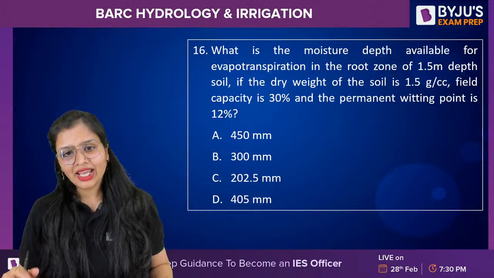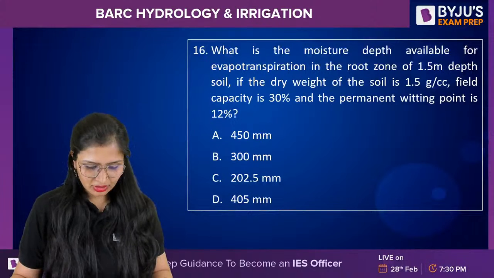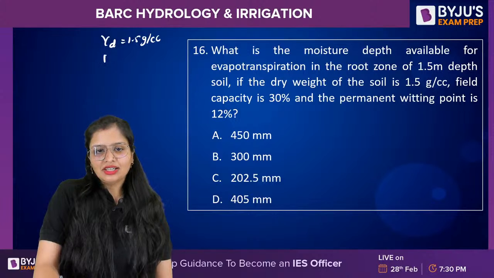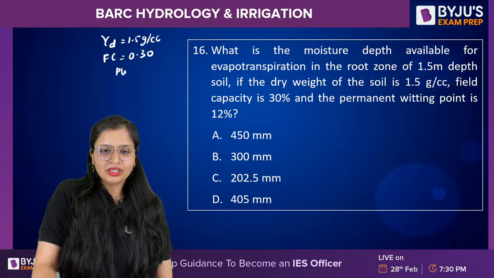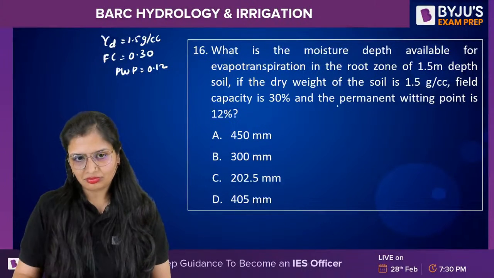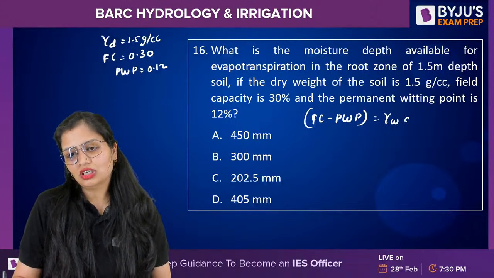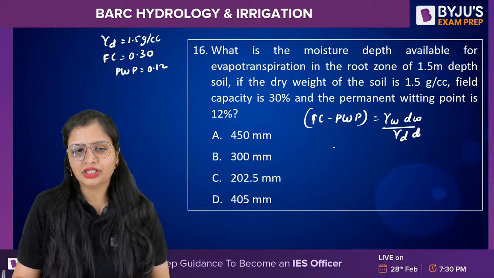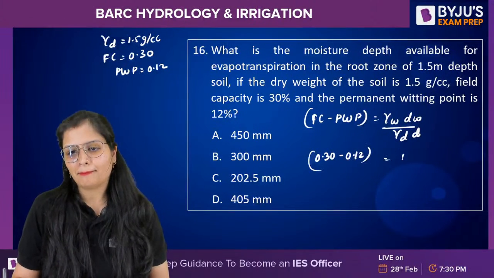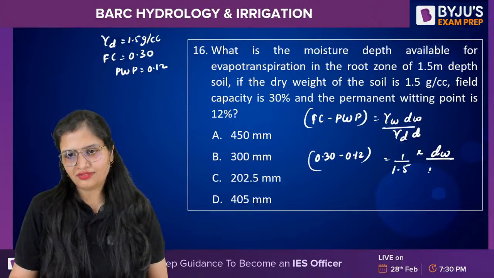Moisture depth available for evapotranspiration in the root zone of 1.5 meter depth of soil. Dry weight of the soil is 1.5 gram per cc. Field capacity 0.30. Permanent wilting point 12%, 0.12. So now how will you calculate the moisture depth? Field capacity minus permanent wilting point is equal to gamma W dW, gamma D into T. dW, you have to calculate 1.5.